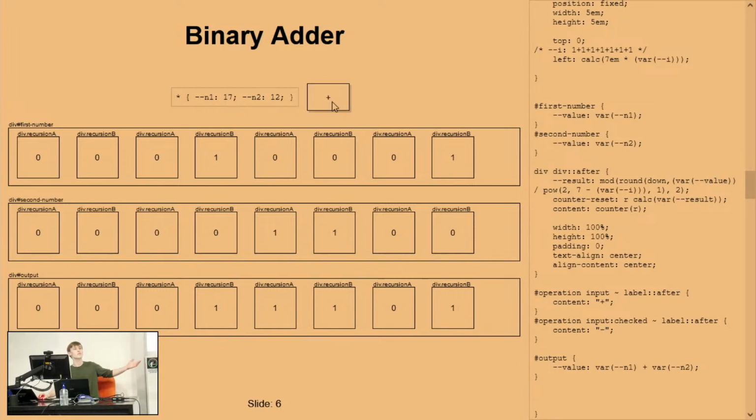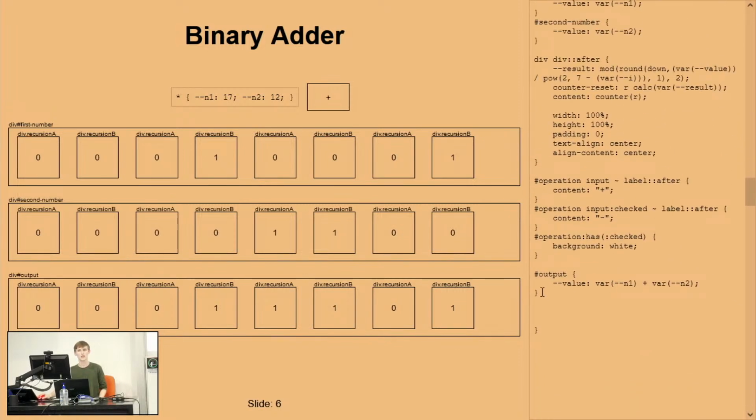Minus. So we just have a button. I'm not changing any of the output. We might also set the background to be white when we have an input checked, just to make it look a little bit cleaner. Operation has checked, background white. So now we have a button that can toggle between plus and minus. We now just need to toggle between what our actual states are.